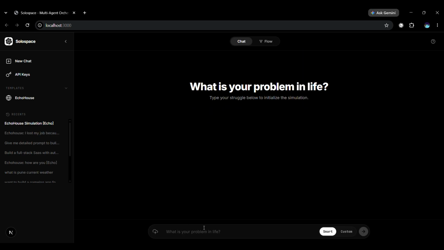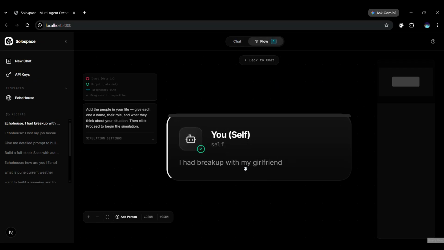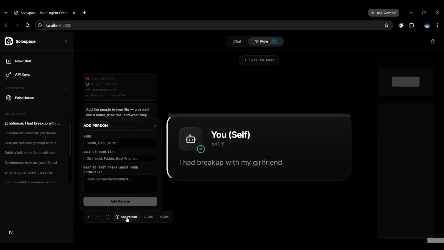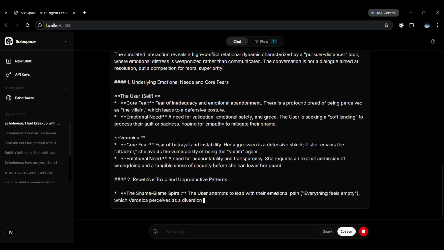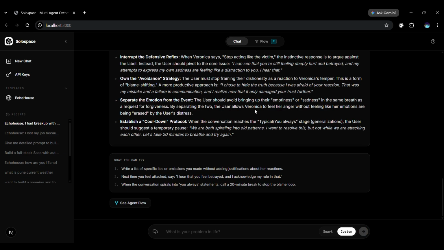For EchoHouse custom agent mode, you go straight to the canvas and build your own cast manually, and for each person you yourself write exactly what they think. Control every detail before simulating. Perfect when you already know the people involved and want to script the dynamics precisely. Now I'll give the name, role, and situation to the AI person agent. Again, each person speaks in turn authentically with defensiveness, blind spots and emotions.